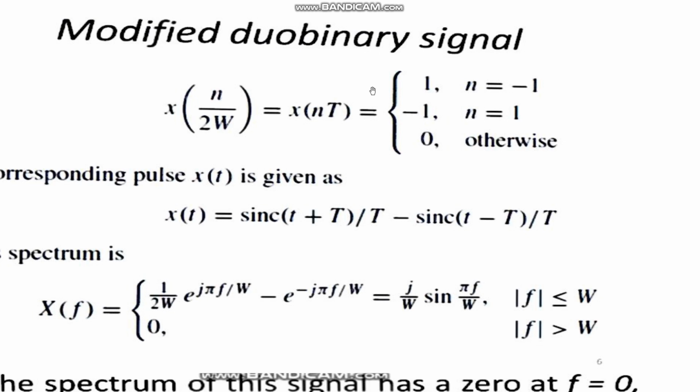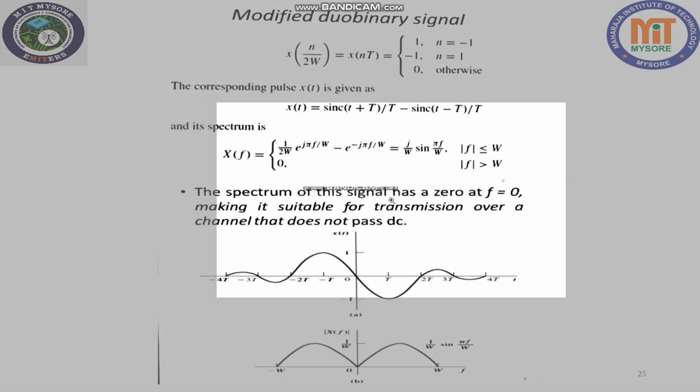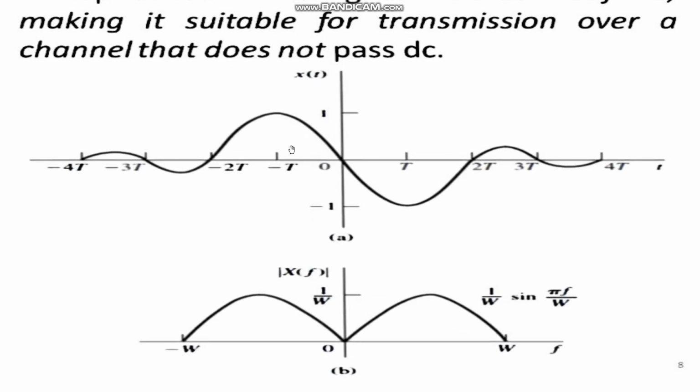Now the magnitude and frequency response of this signal described by this equation is given over here.